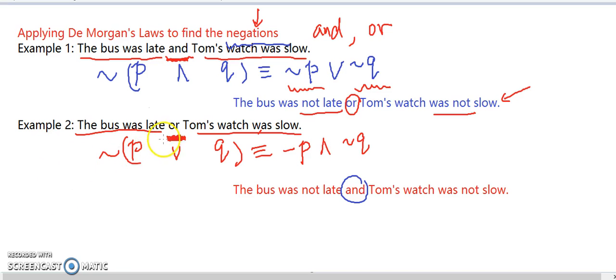For the second case, when you negate, a wrong answer would be the bus was not late or Tom's watch was not slow. Because these are the two possible reasons for Tom to be late, but if you don't agree, you will think neither of them could happen. So if neither of them happens, then the first one doesn't happen, so the bus was not late, and the second one does not happen, his watch was not slow.